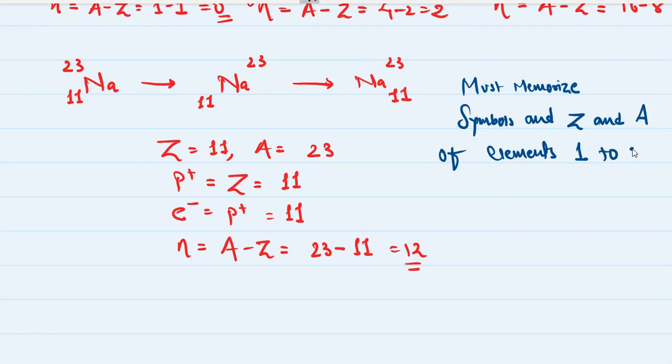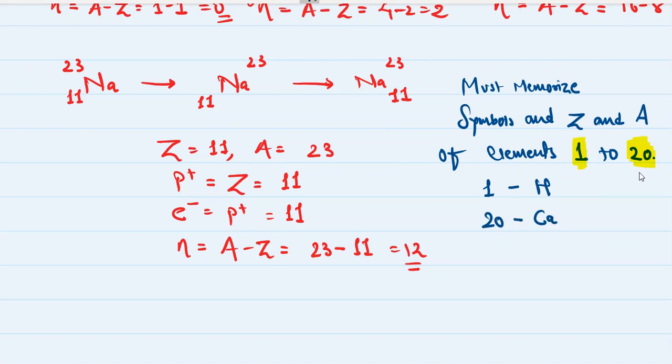1 to 20. Now you must be wondering what is 1 to 20. This 1 and 20 are nothing but the atomic numbers. Like I told you, the roll number 1 is hydrogen and roll number 20 is calcium.